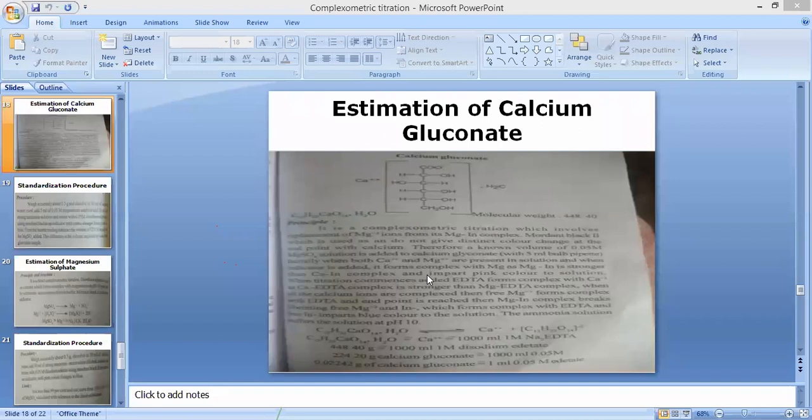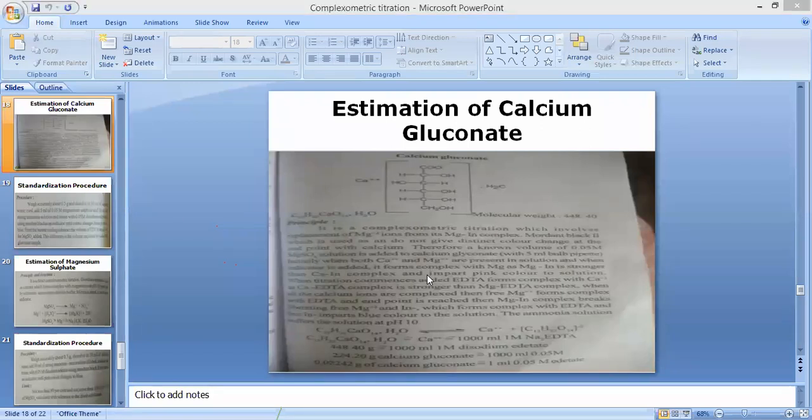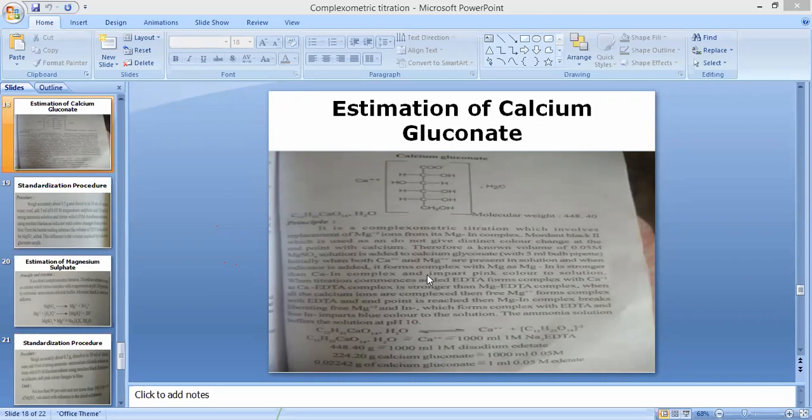So when we are going to add standard disodium EDTA from burette to contents in conical flask, all of the calcium has been consumed by complexing agent and no more calcium will be available in conical flask with the standard solution of disodium EDTA. And when excess amount of disodium EDTA is added from burette, since calcium is not available in conical flask to react with the EDTA, then EDTA will react with the Mg entity, that is second metal ion entity present in conical flask.